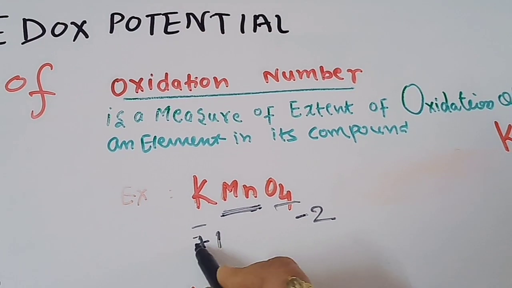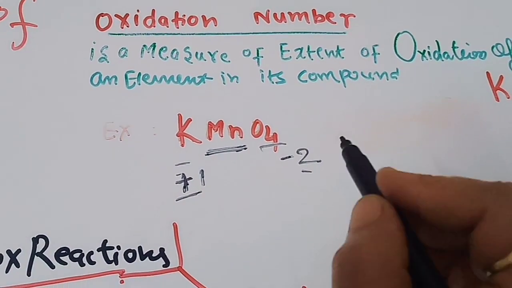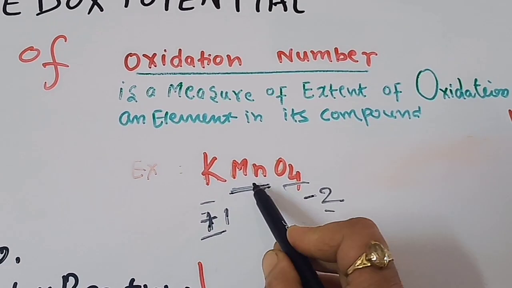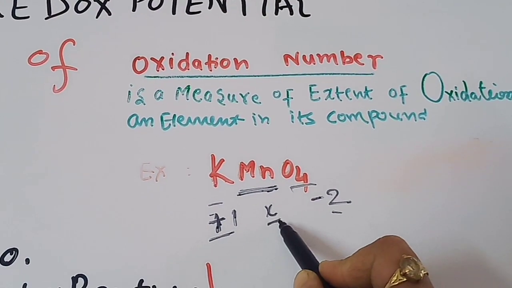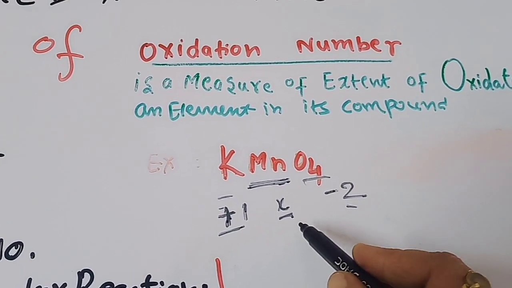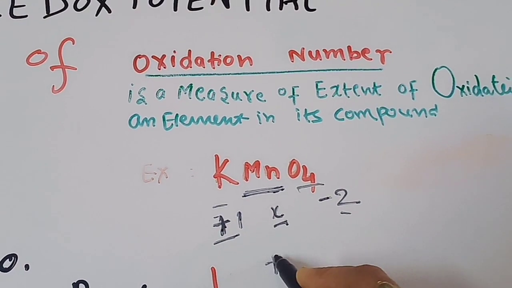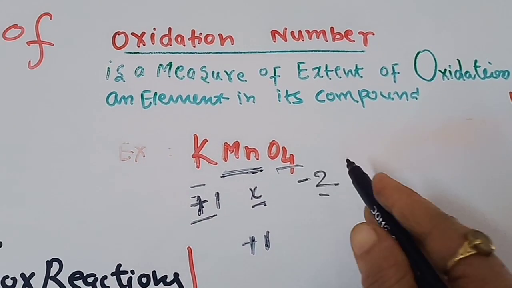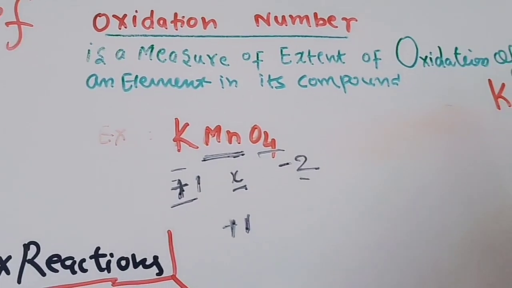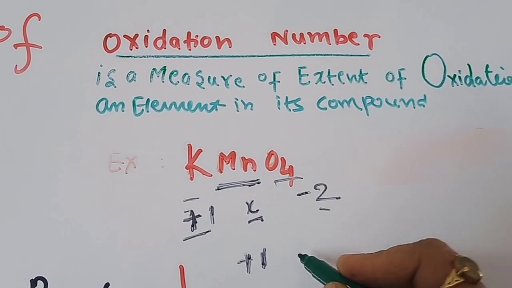We all know these from our previous knowledge. Then we have to find it for manganese. If we consider manganese as X, we can calculate it this way: for potassium it is +1, for oxygen it is -2, and there are 4 oxygens, so we write 4 into -2.